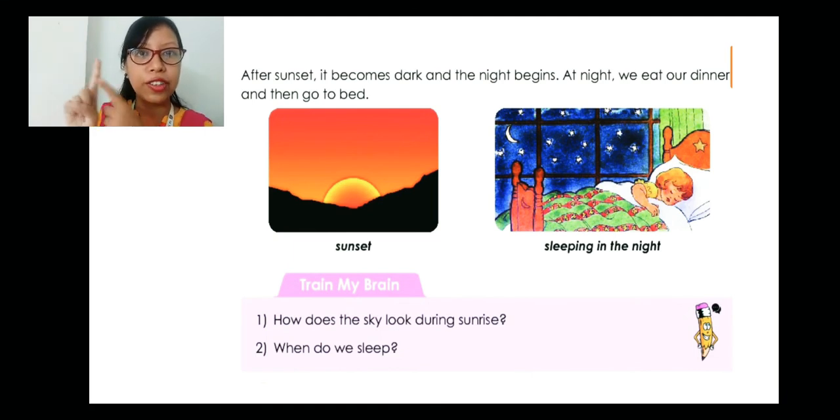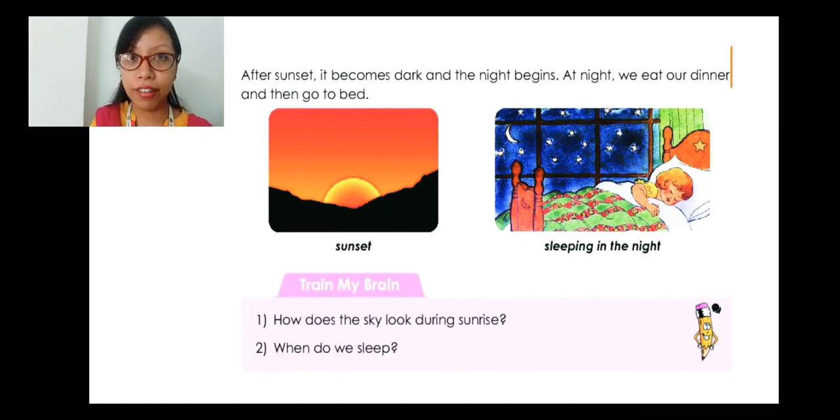Okay, what do we do as soon as the sun rises? As soon as the sun rises, the sky looks orange red, and then we wake up and go to school. We wake up, get ready, and go to school. Then at school we play and study, and then the afternoon comes when we have our lunch time, and during the afternoon the sun shines very bright because it is at the top of our head, and also it is very hot during the afternoon.